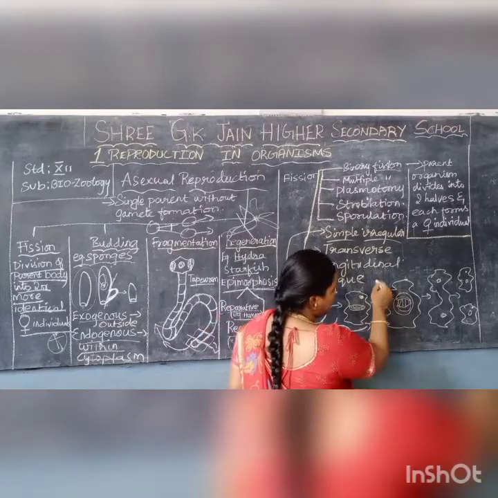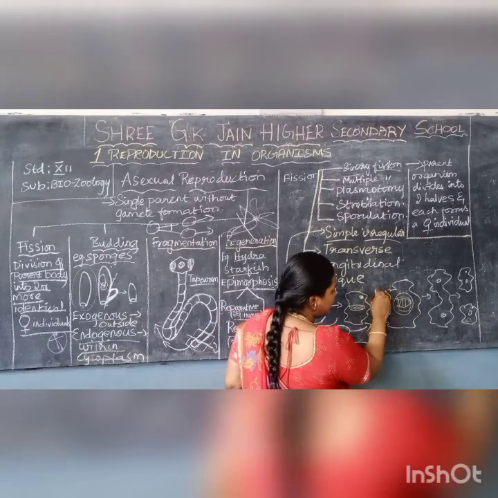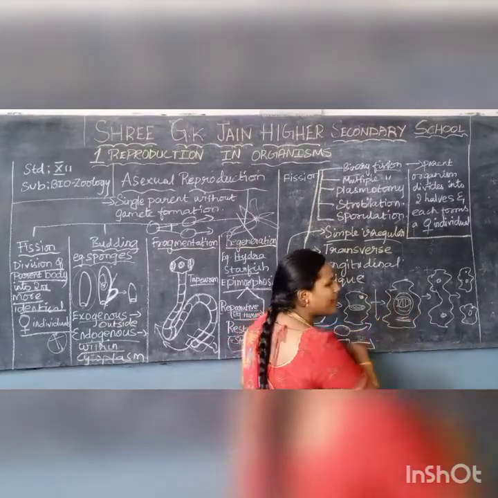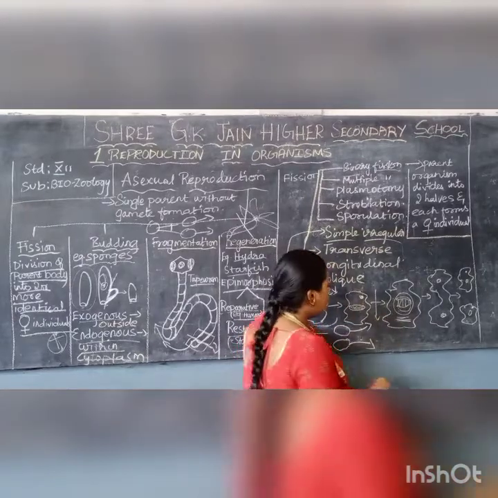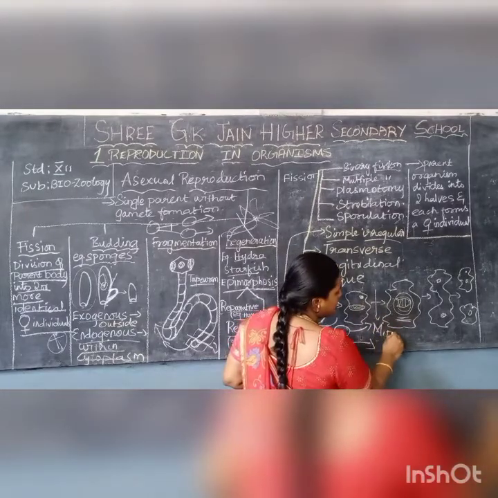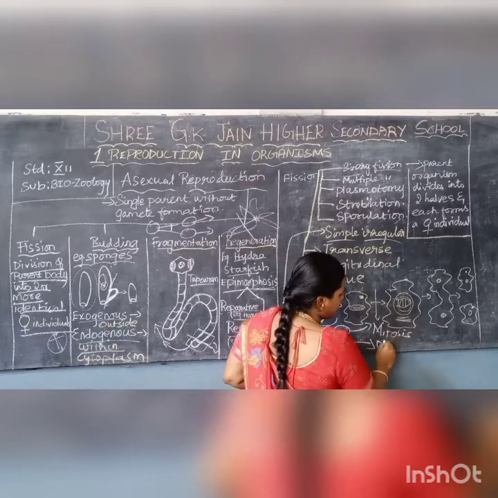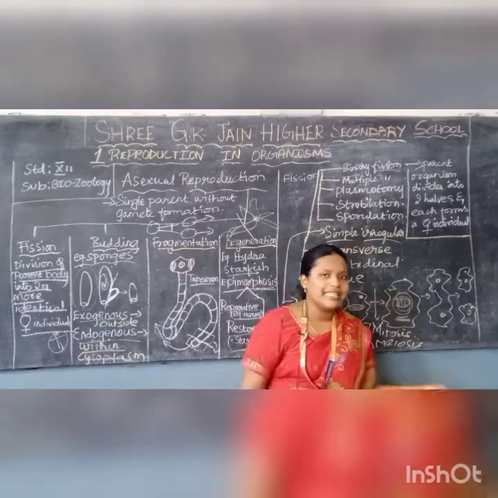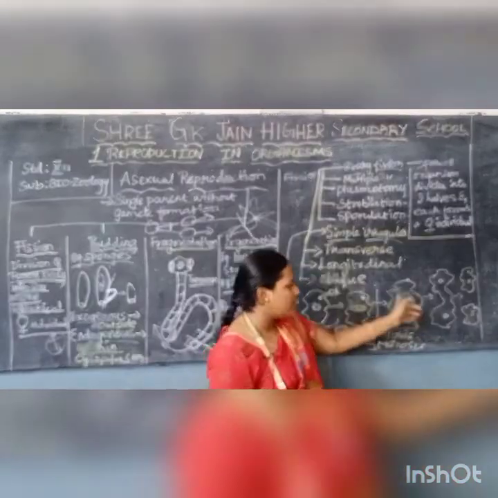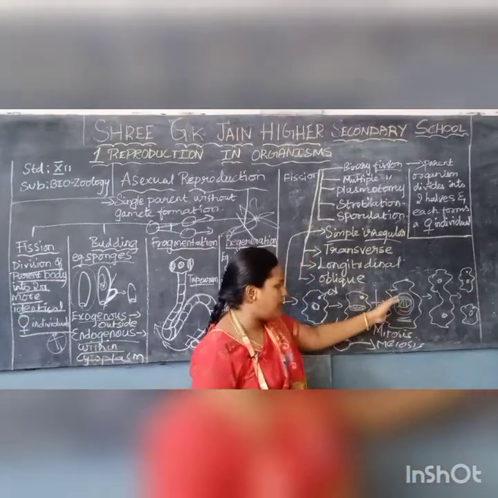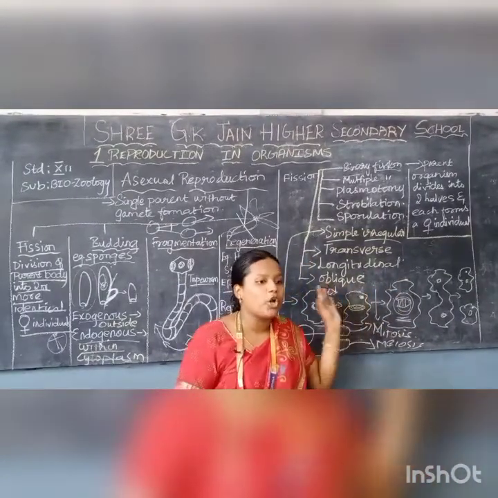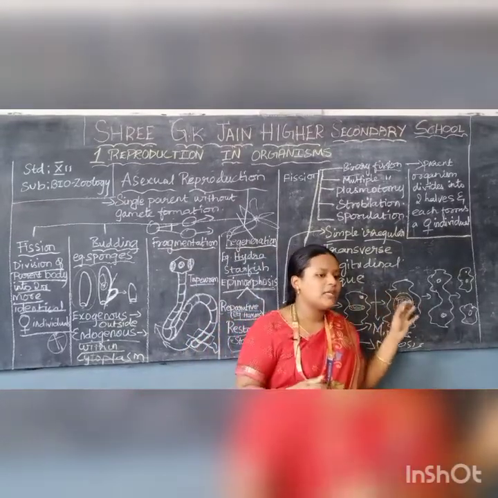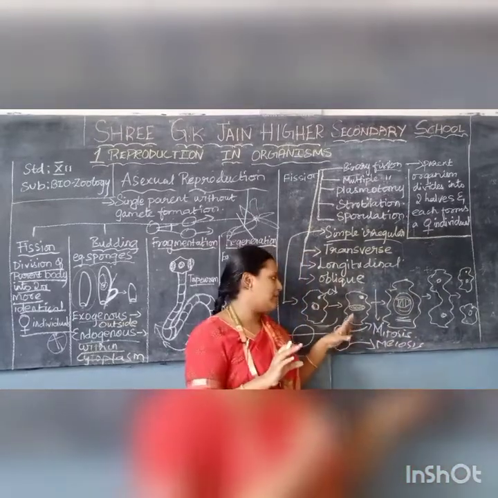So here what process takes place? If you see this diagram, you have to remember because you have studied in 11th standard: mitosis and meiosis. Now you have understood, you can recall it. Mitosis and meiosis is what? The cell division, right? Here also the cell division takes place. So here in amoeba, the cell division takes place amitotically, that is, cytokinesis takes place. If you recall the 11th syllabus, you can always relate to my terms.